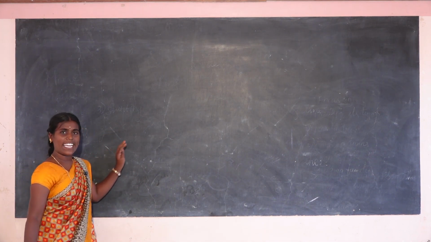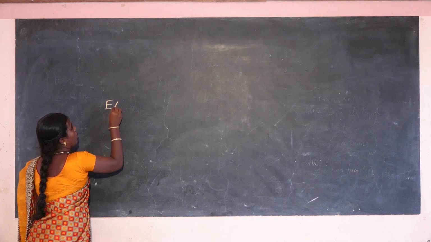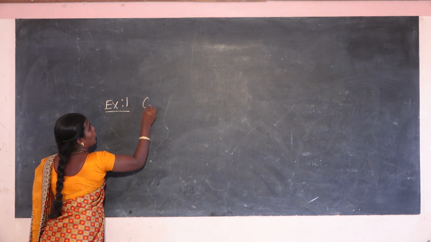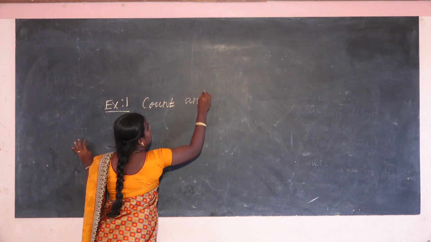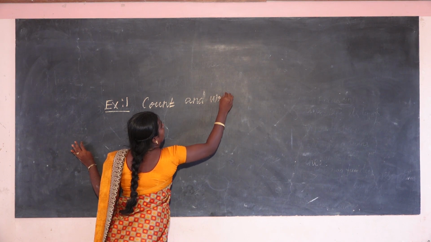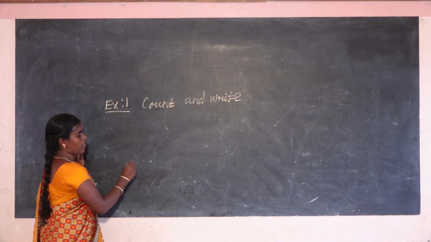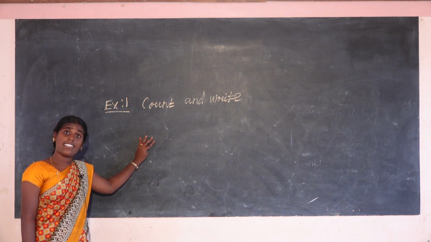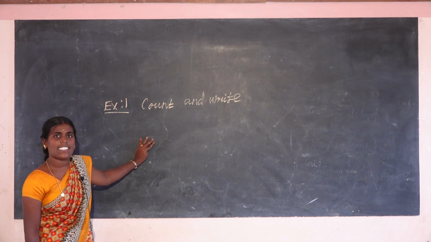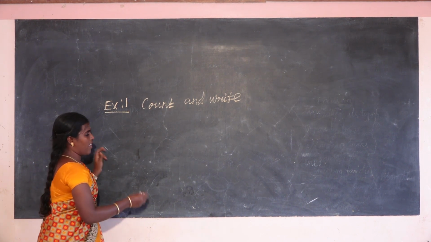Now you count and write the lines. First, example 1, count and write. I draw one picture, then you write how many standing lines there are, how many slanting lines, how many sleeping lines. Write that for the picture. Okay.